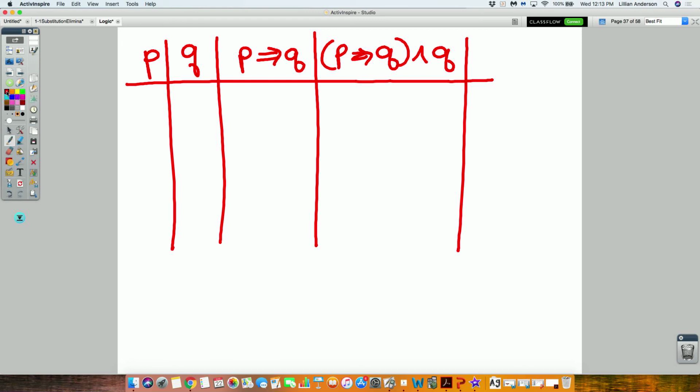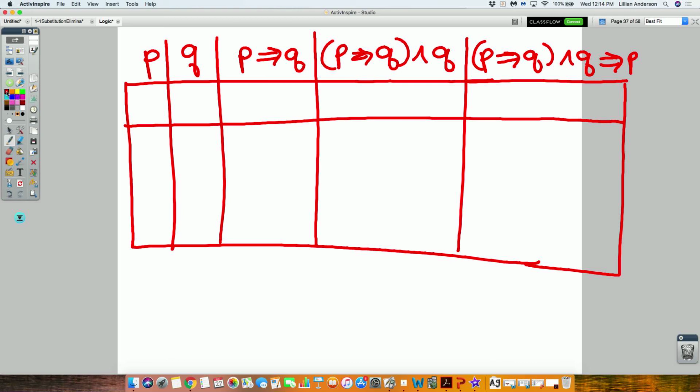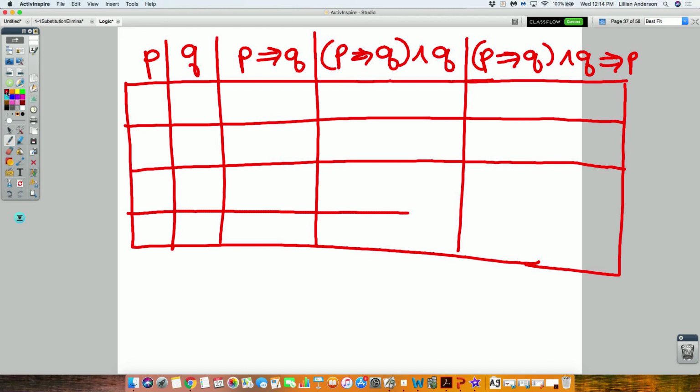And then all of that implies P. Okay? So, 5 columns. Since I have a P and a Q, I'm definitely going to need 4 rows underneath it. And I'll let you guys complete this table.